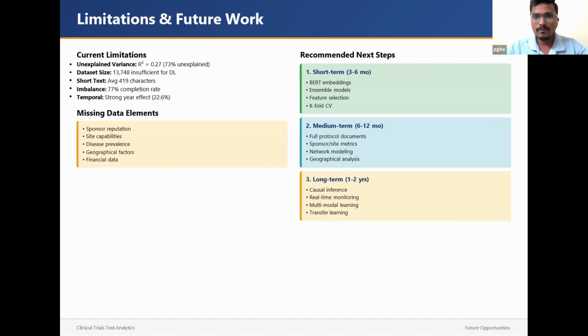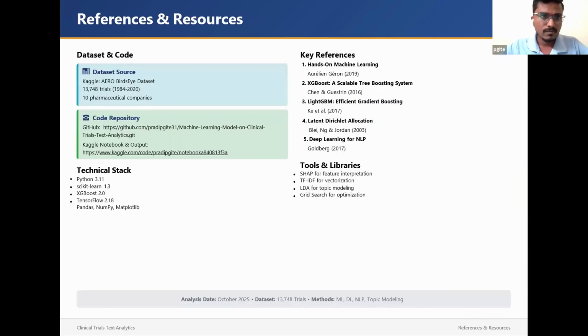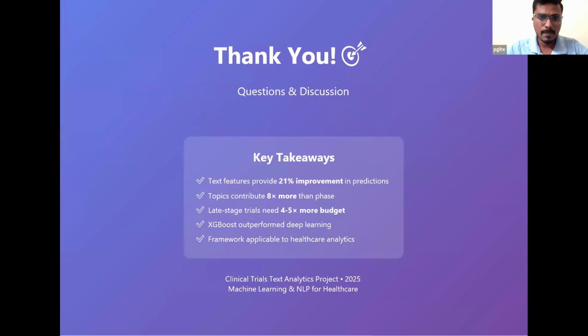On the right side are the next steps that I want to follow, along with improving the data set. This is the question that I initially thought of, and this is the answer we received from this project. This is the data set, code, and key references that have been attached. Any questions?